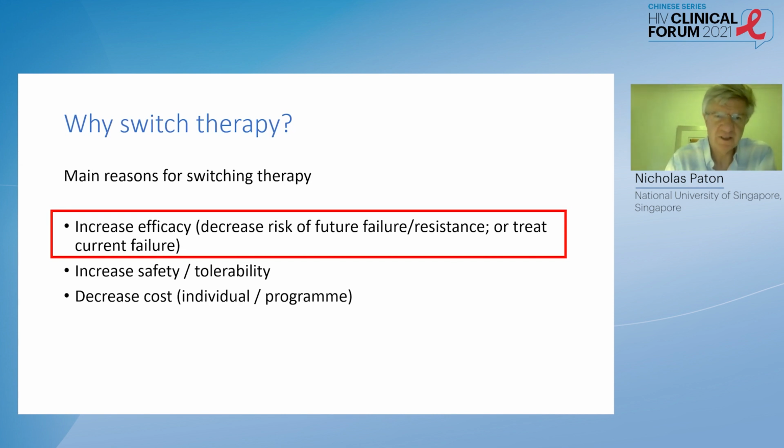The main one I'm going to focus on in this talk is increasing efficacy in patients who are failing therapy.